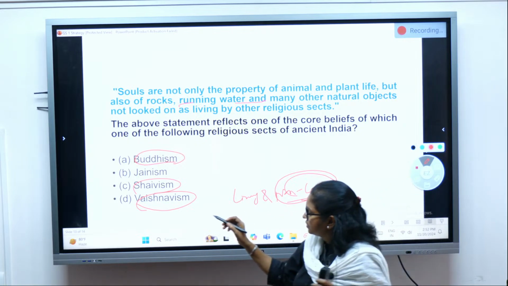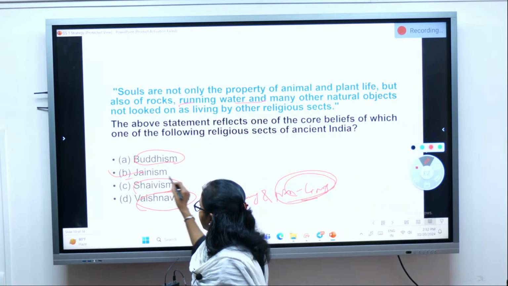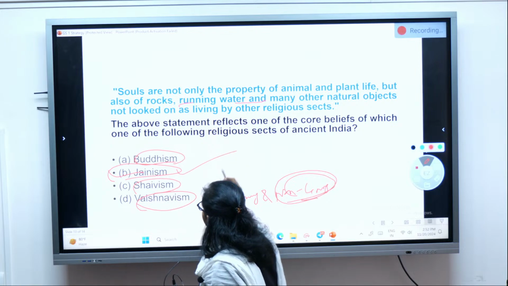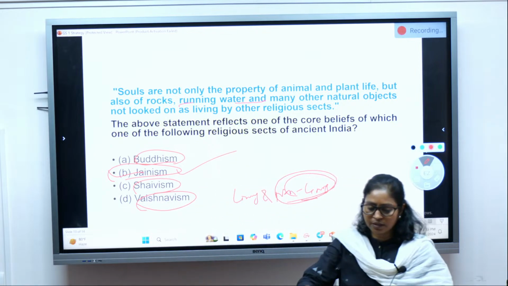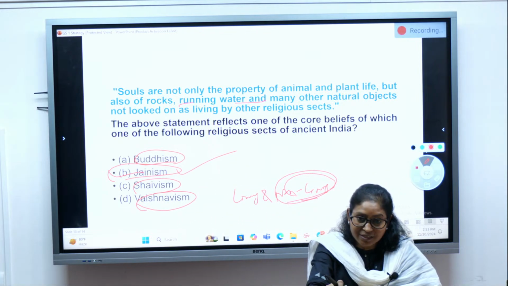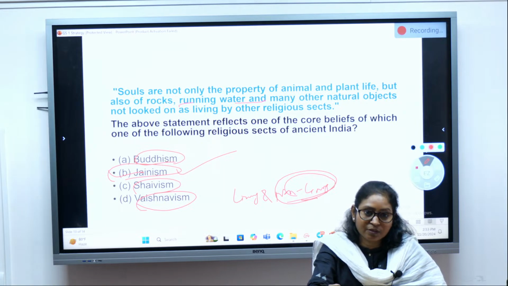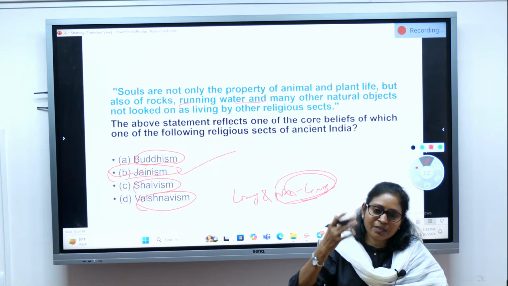But it is Jainism, which considers that the soul is not only in living beings but also in non-living beings. They have an extreme form of concern for everything in the world, not only living things but also non-living things, because they believe that the soul is present in everything.